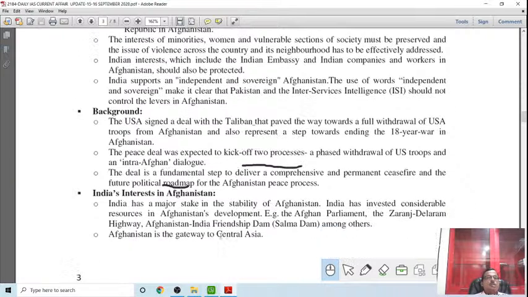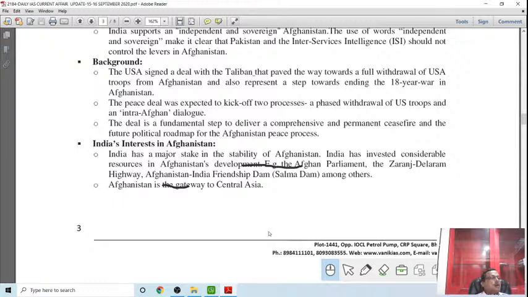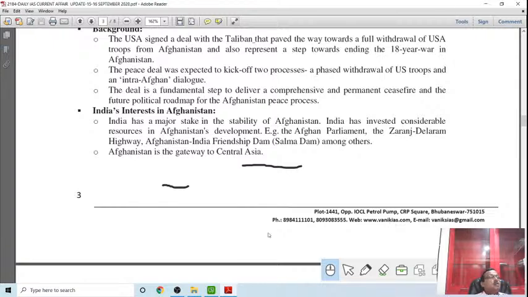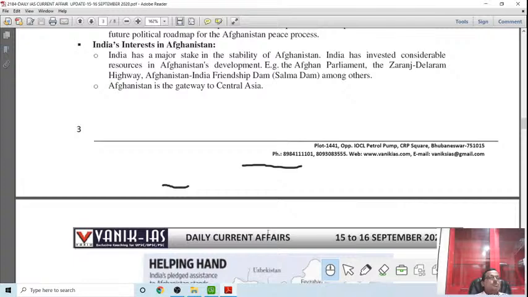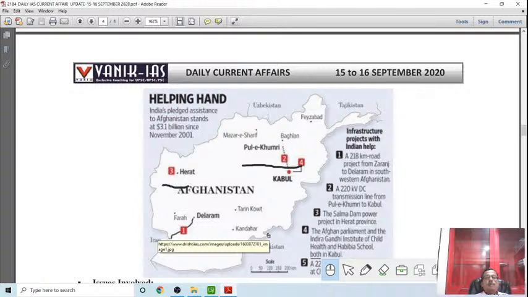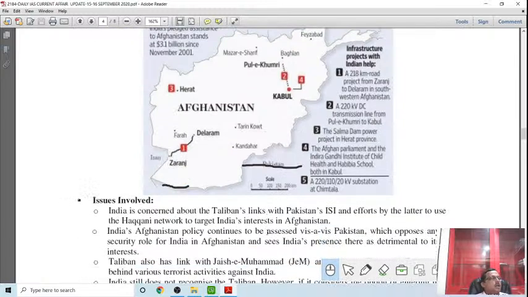India has invested considerable resources in Afghan development. We built the Afghan parliament building and donated it to them. Then the highway, then the Friendship Dam, the Salma Dam, we have constructed. We have given them an ultra-modern hospital. We have rebuilt the Bamiyan Buddhist statue, which had been destroyed by the Taliban. Then, Afghanistan is the gateway to Central Asia, so the port we are also developing over there. That is what we want to develop in Afghanistan, because that will definitely develop our link with Central Asia.